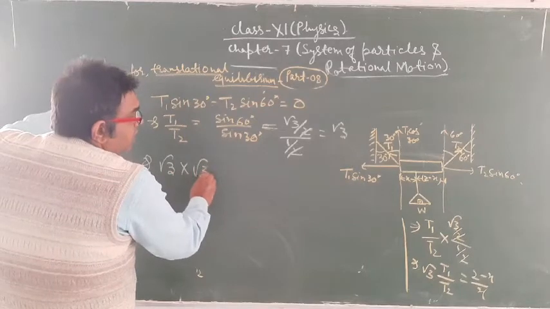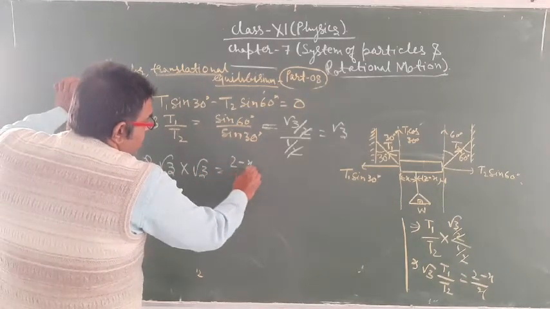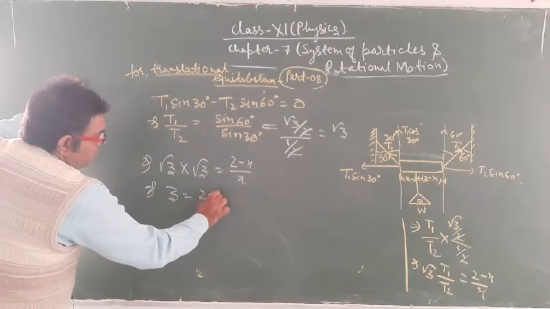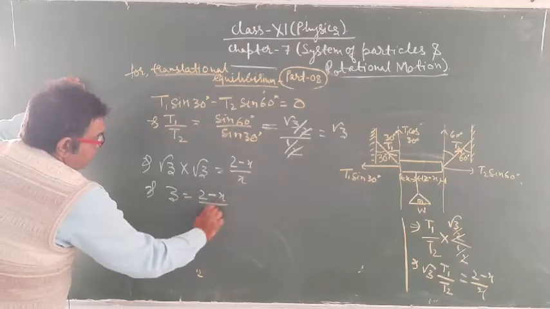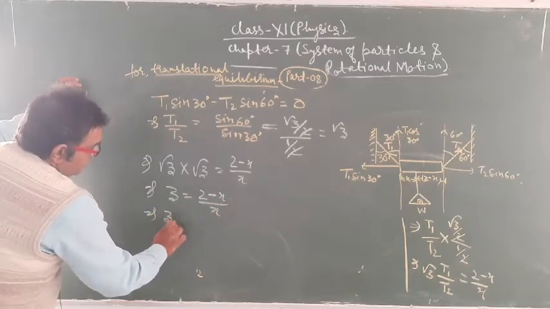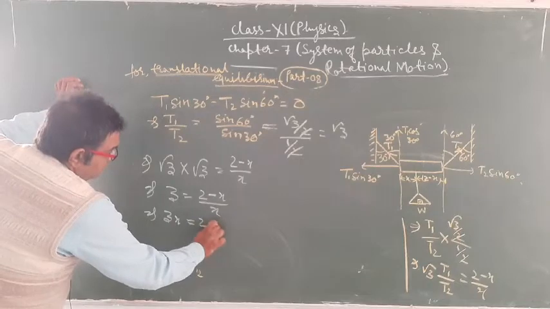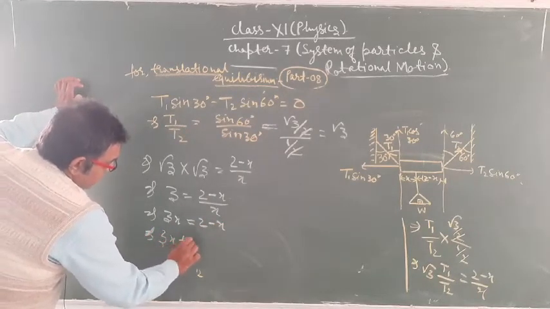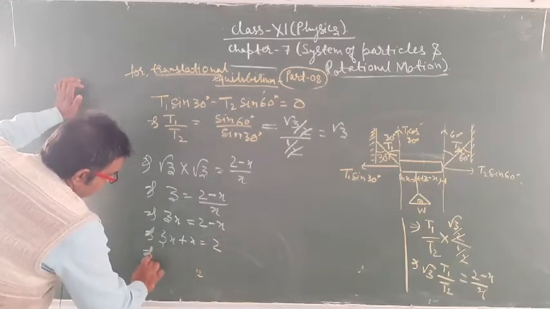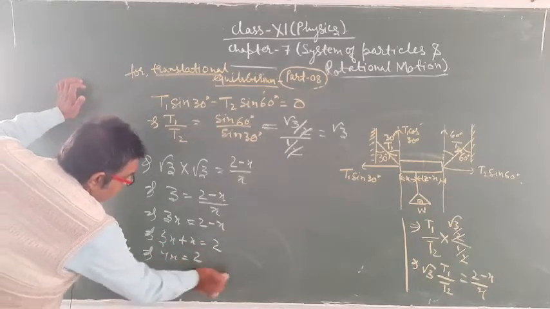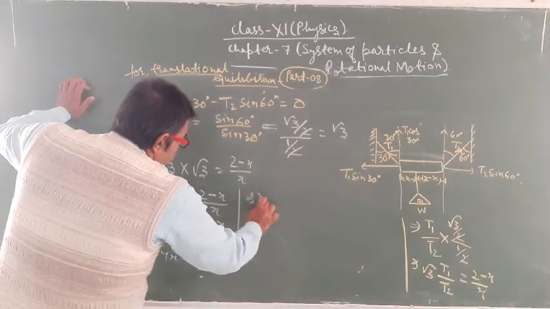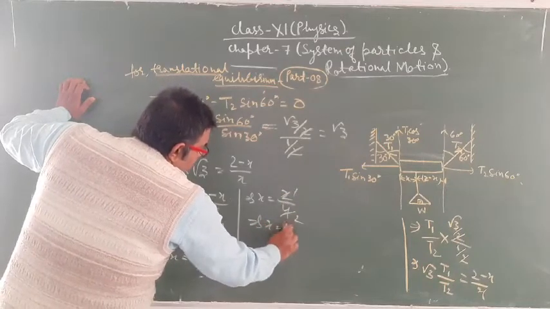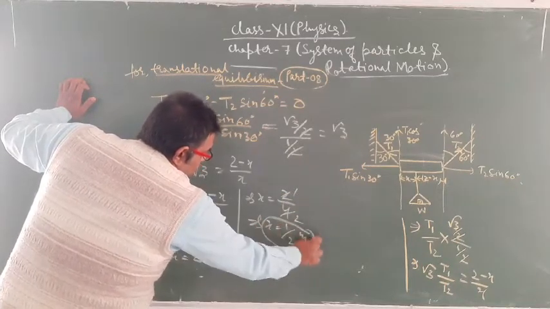So root 3 into root 3 is equal to 2 minus x upon x, and it is equal to 3x equal to 2 minus x, or you can say that 3x plus x is equal to 2, or you can say that 4x is equal to 2, or you can say that x is equal to 2 upon 4, that is x is equal to 1 upon 2 meter.